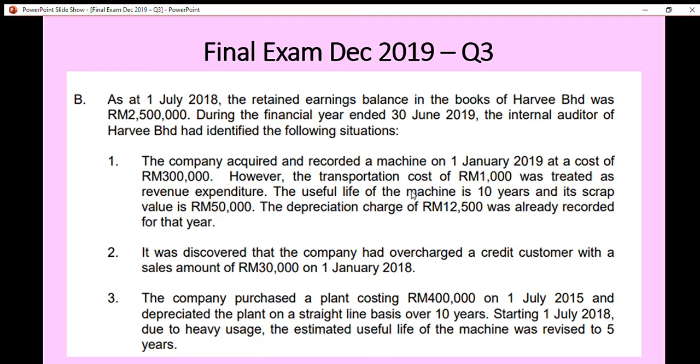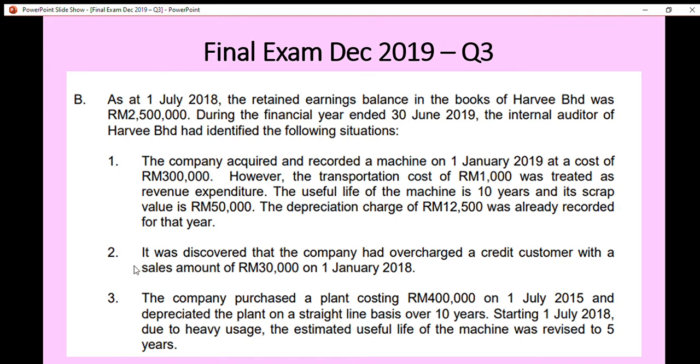For the first situation, we know that the transportation cost of 1,000 was mistreated. It was treated as an expense in the SOPOL, but it is supposed to be capitalized. So this we can call an error, because it has been mistreated as a revenue expenditure. This error occurred during the current financial period. So for the first situation, it is a current period error, or current year error.